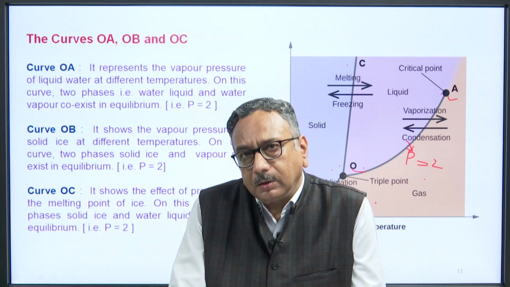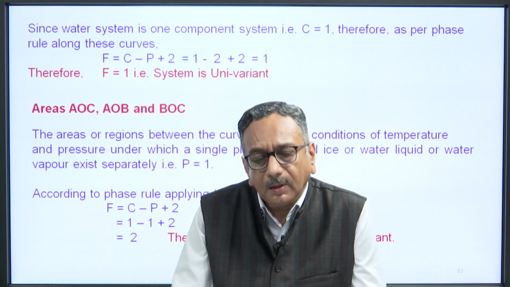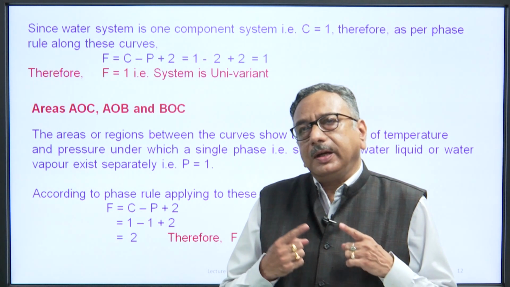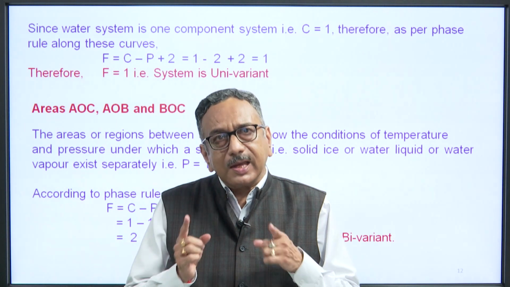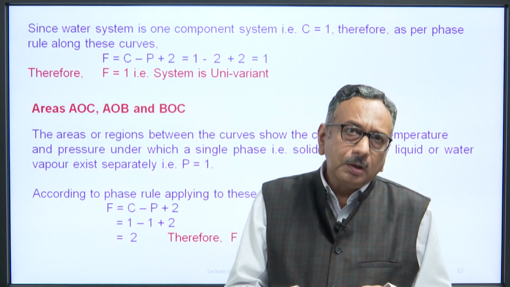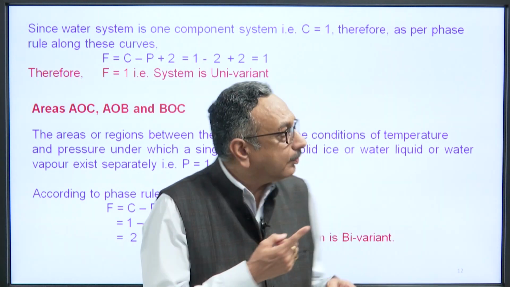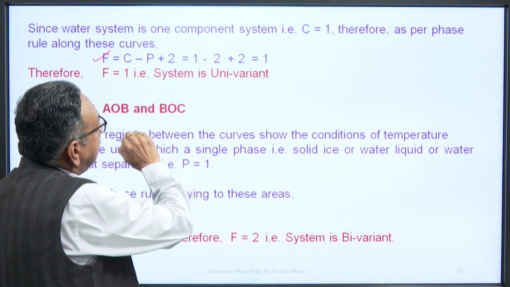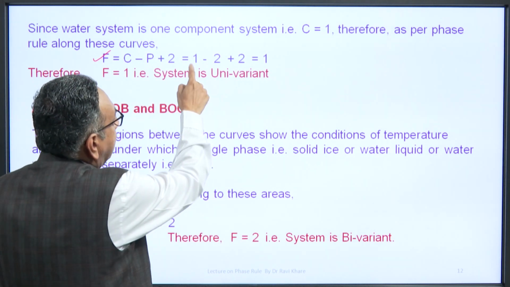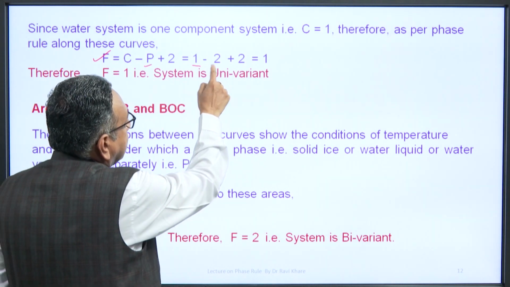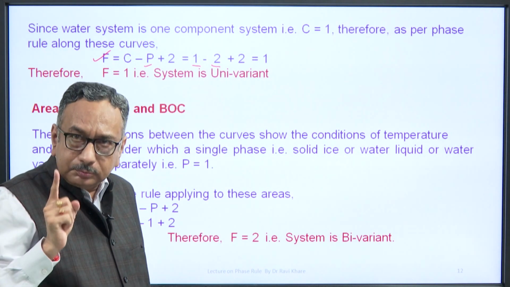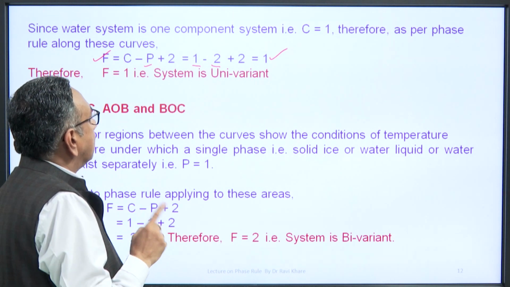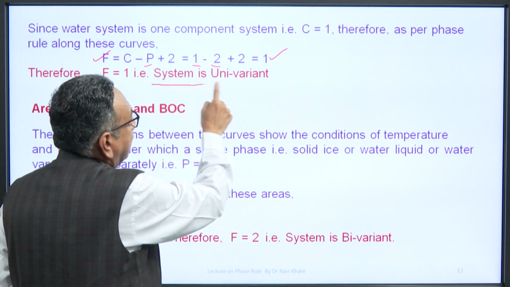Therefore, P is equal to 2 on this curve. Since the water system is a 1 component system, C is equal to 1. Therefore, as per the phase rule along this curve, F is equal to C minus P plus 2. If we put the value of C, that is 1, and the number of phases, that is 2, on curve OA or OB or OC, you will get 1. Therefore, the system is univariant.